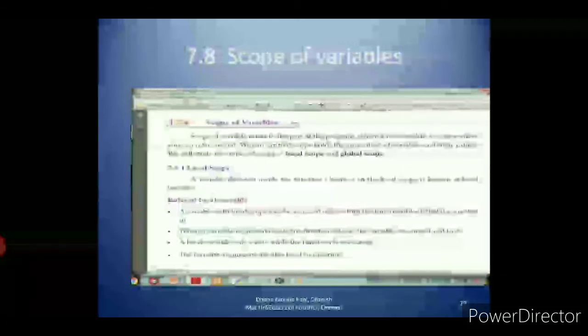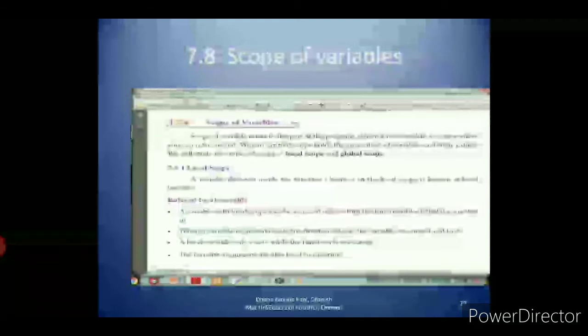Here you see the example. def loc, y equal to 0, then print y. Here def is a keyword, loc along with the parentheses is a function. Then y equal to 0 is a local scope, then print y is an output statement. Then you are calling the function loc. What will be the output? The output will be 0.